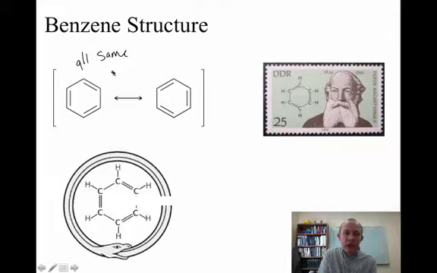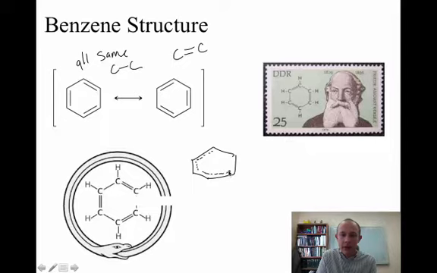All the C-C bond lengths are the same, and they're somewhere in between a carbon-carbon single bond and a carbon-carbon double bond. So one way we can represent this is that we have half of a double bond here, and half of a bond here, and half of a bond here, and so on.